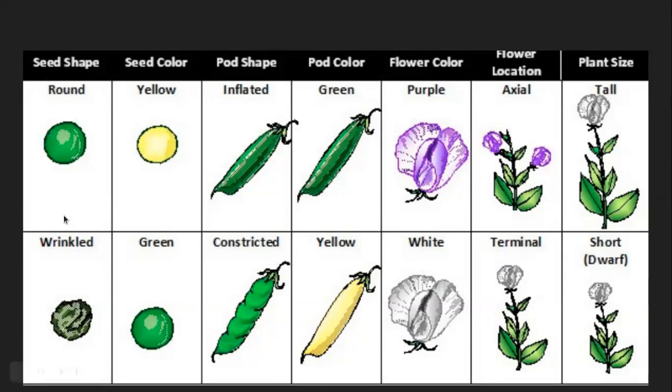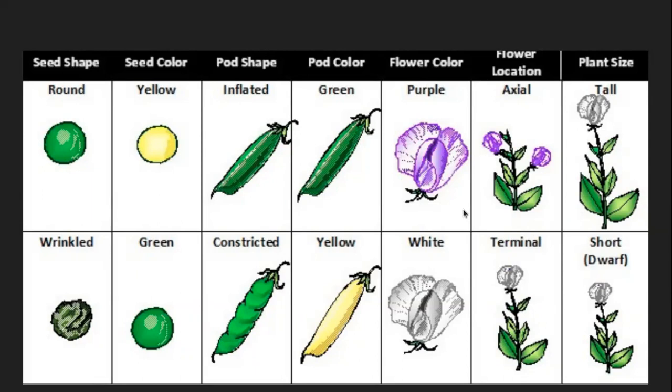Seed shape can be either round or wrinkled. Seed color can be yellow or green, and these were very specific. There were no other variations in the pea plant, and that is why he studied this particular species. Pod shape can be either inflated or constricted. Constricted means that just around the seed inside the pod it was a little rounded, like a speed breaker, bumpy. Pod color can be either green or yellow.